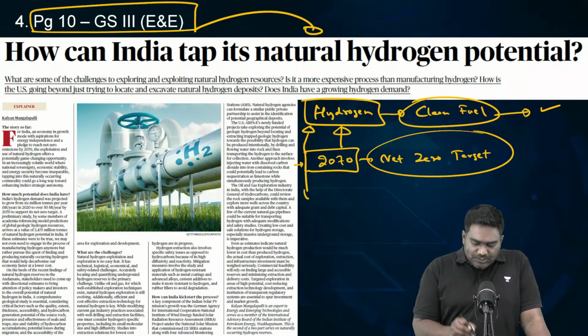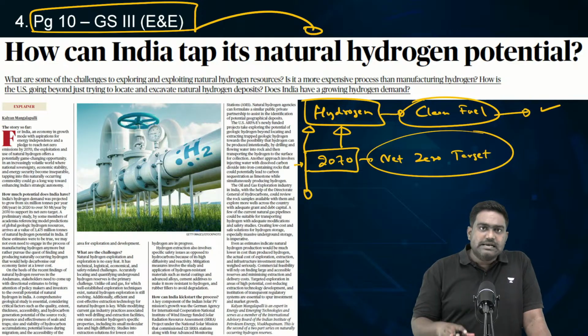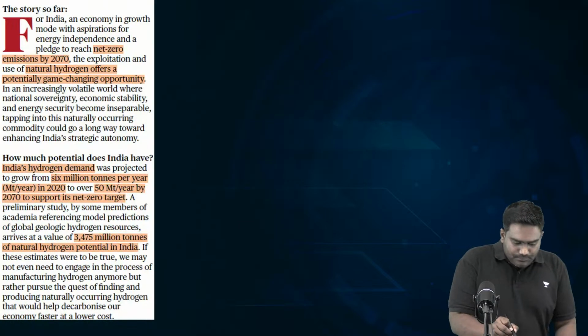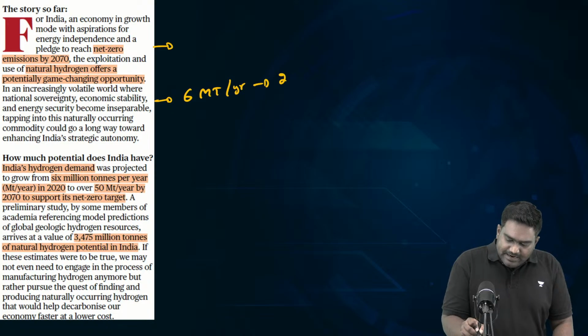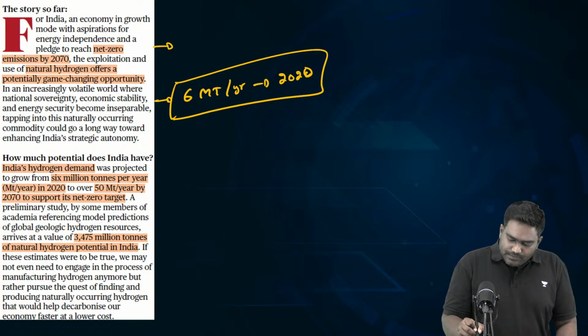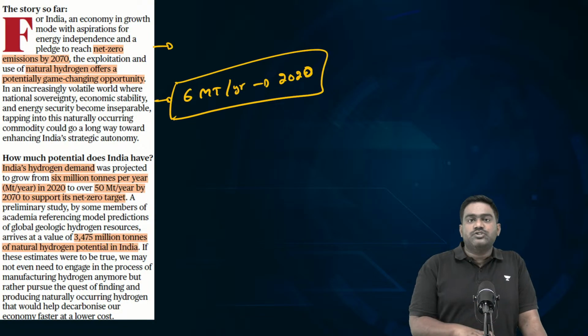Now, when it comes to natural hydrogen, right now, if you look at India's energy demand with regard to hydrogen, it is somewhere around 6 million tons per year as of 2020. This is the overall demand, which is very minuscule. Hardly 6 million tons of hydrogen is being consumed in the Indian economy per year as of 2022.